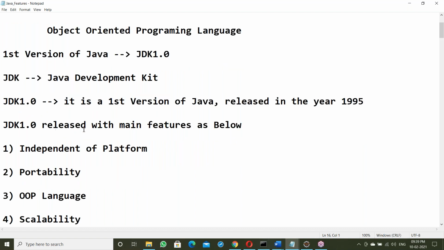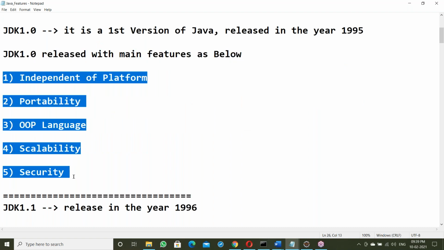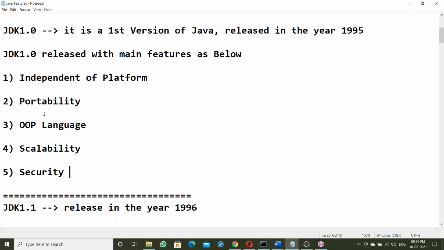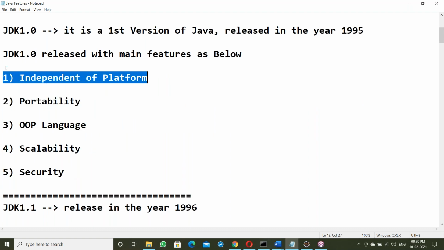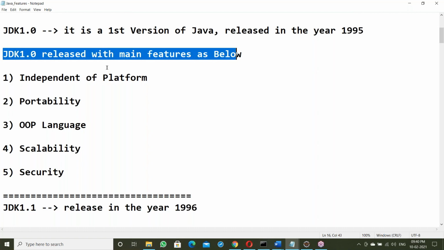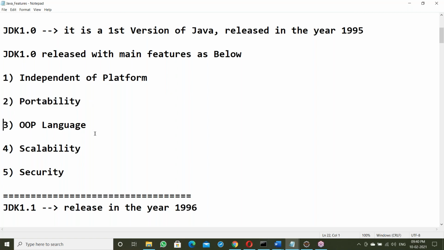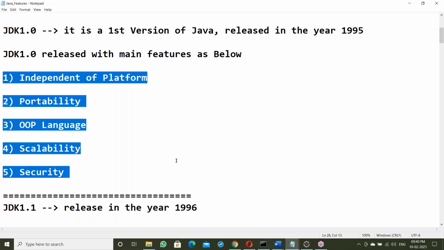JDK 1.0 was released with main features. Today we should discuss about these things. Yesterday the complete Java overview was given; today we'll discuss one by one. Independent of platform, portability, OOPS language, scalability, and then security. These are the main features of Java. Java was released with these main features.